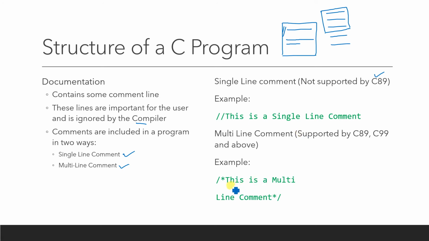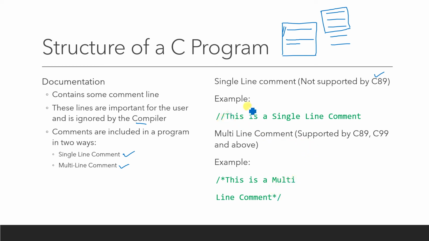The multi-line comment is written like this. You first type slash star, then you write the comment in multiple lines, and when your comment finishes, you just type star slash. So slash star and star slash must be specified to represent a comment, and it is supported by C89 also, C99 and above. C99 and above means any other standards like C11, C18 all support this multiple comment line.